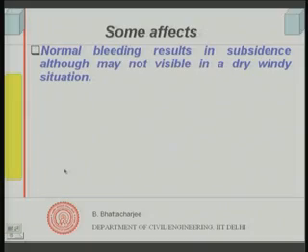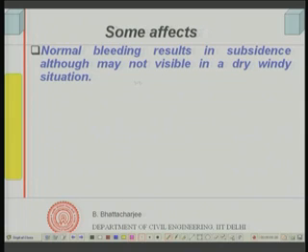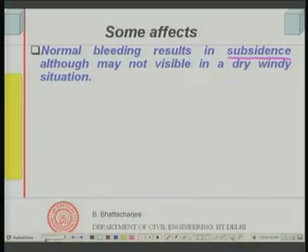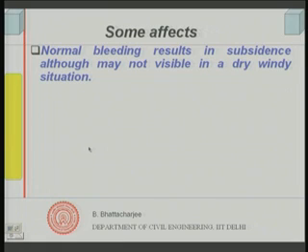What happens when bleeding takes place? Normal bleeding results in subsidence, although it may not be visible in dry and windy situations, because if a lot of evaporation is taking place and the rate of evaporation is higher than the bleeding rate, then one may not see it, but nevertheless the bleeding is taking place. So, normal bleeding results in subsidence, and therefore there will be a reduction in volume. Whether you see it or not, there can be some reduction in volume, because in dry and windy situations you do not see it.